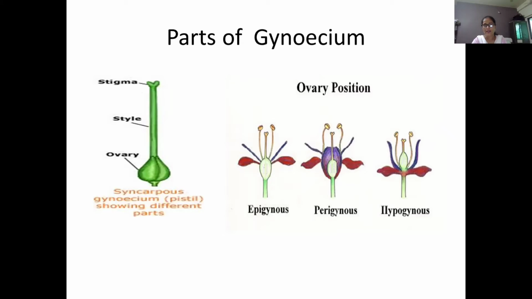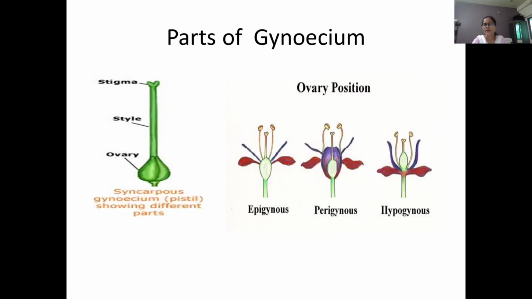So stigma is the upper portion of gynoecium, and the distance between stigma and ovary is called style. After style, the lower portion of this gynoecium is known as ovary. So this gynoecium is divided into three parts: stigma, style, and ovary.